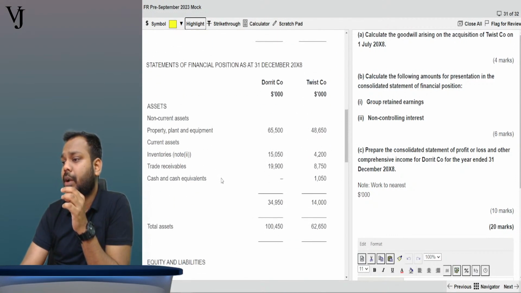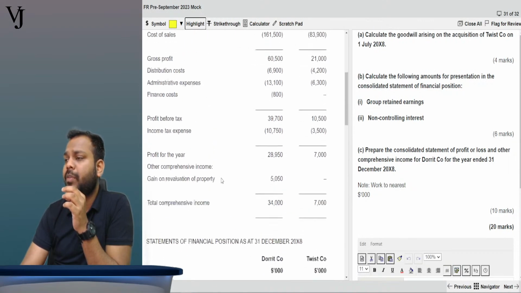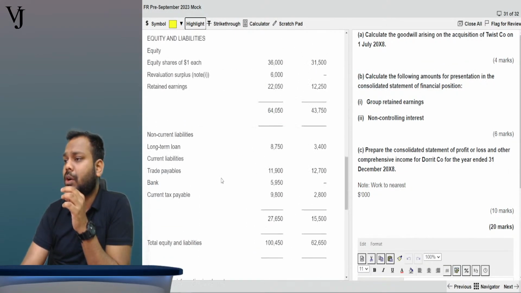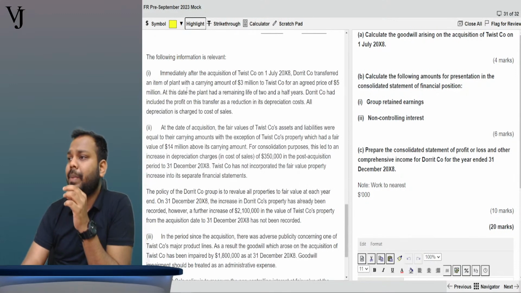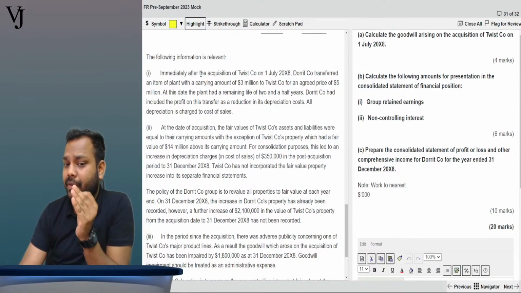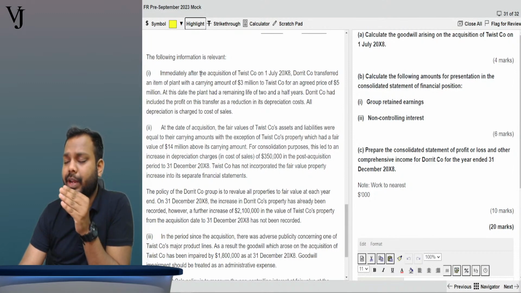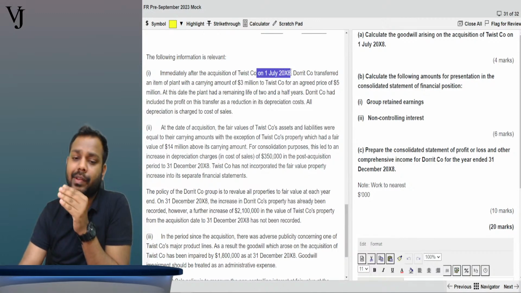Now going further, what are the adjustments? The question is giving you SOFP and P&L both. Going down, it says immediately after the acquisition of Twist company on 1st July 2008. Immediately after the date of acquisition means on 1st July 2008 itself, on the very same day,